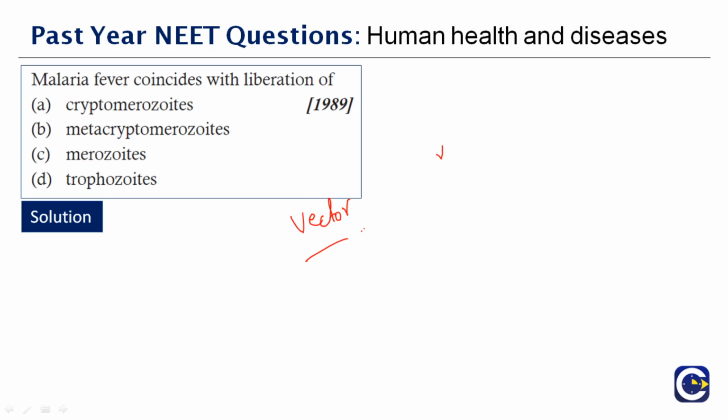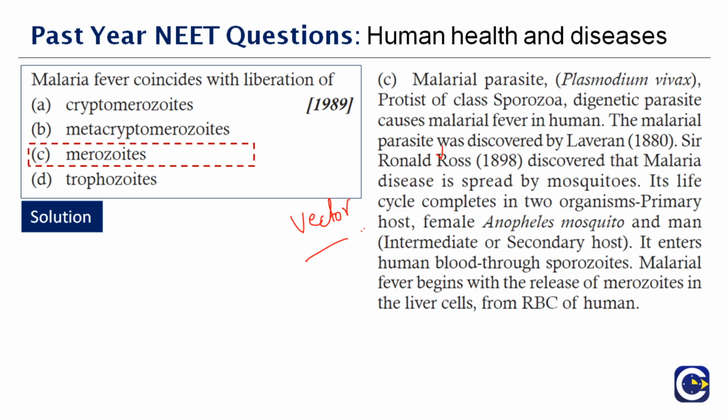It's a vector-borne disease where it uses a vector called mosquito, and that is exclusively a female mosquito called anopheles. It enters into the human blood through sporozoites. Malarial fever begins with the release of merozoites in the liver cells from the RBC of the human. Therefore, the right answer to this question is option C, merozoites.